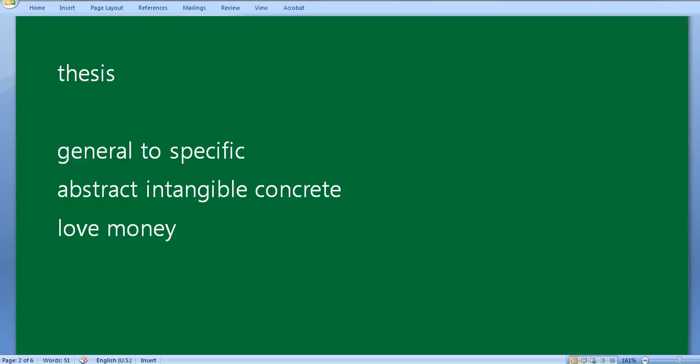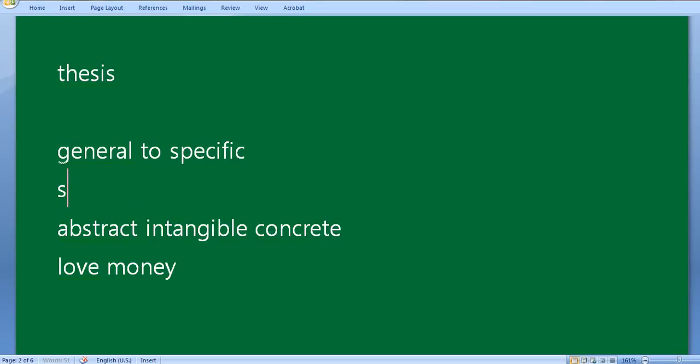Just like this, another concept you should know. It goes from abstract to concrete, okay? Concrete is something you can touch and see. Specific means it is tangible, something you can actually touch and smell. That's what they mean by specific, okay? I'm going to go into more detail about general and specific concepts, but right now I want to focus on abstract and concrete, okay? You start off with the abstract idea, right?